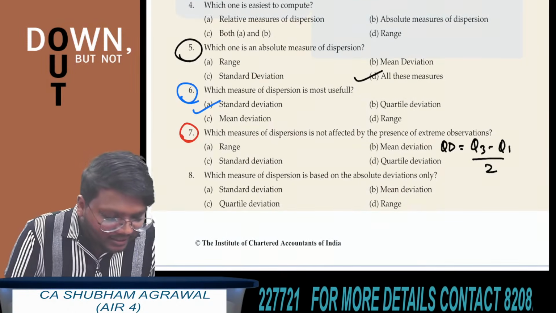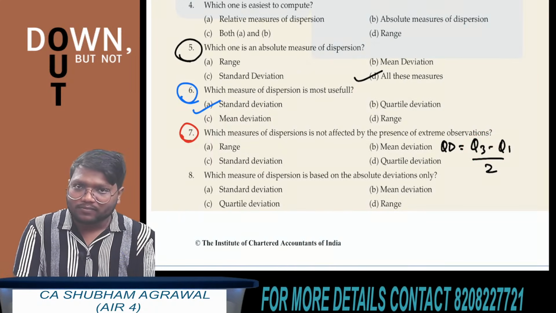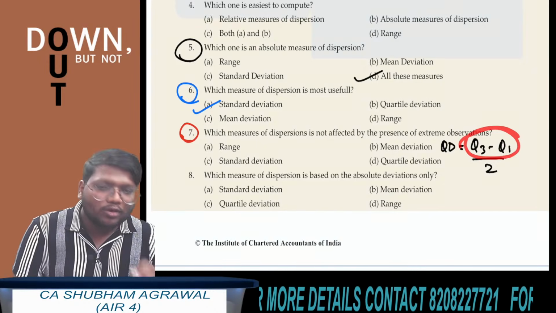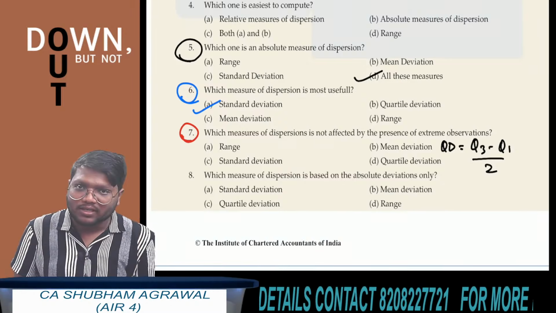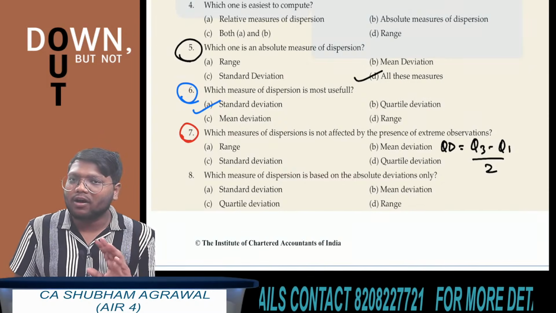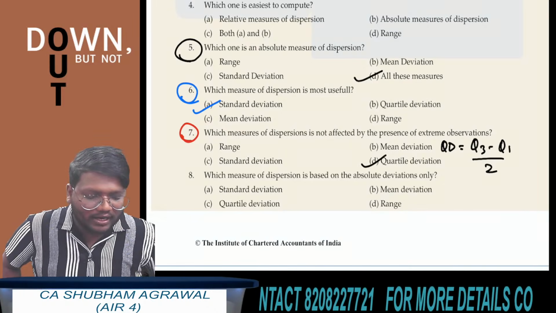See, this Q3 minus Q1 means what? The middlemost 50% observations. When we are doing Q3 minus Q1, we are considering only the middlemost 50% observations. It means we are not concerned with the value of extreme observations. What is the answer for this? Quartile deviation.